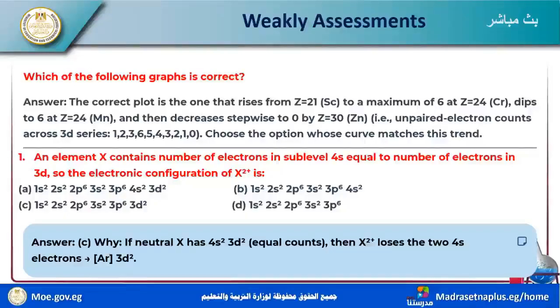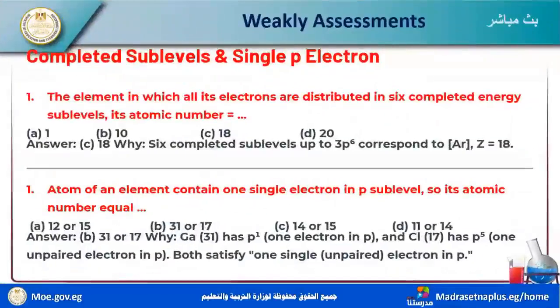1s2, 2s2, 2p6, 3s2, 3p6, 3d2. Next question: the element in which all 8 electrons are distributed in 6 completed energy sublevels, its atomic number is... After choosing, you must translate the concept of the question: all its electrons are distributed in 6 sublevels: 1s2, 2s2, 2p6, 3s2, 3p6, 4s2.